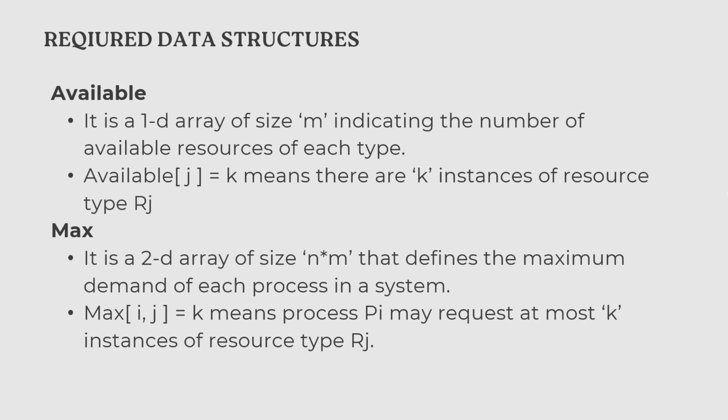Max. It is a 2D array of n into m size that defines the maximum demand of each process in a system. Max of i, jth index equals to k means process Pi may request at most k instances of resource type Rj.